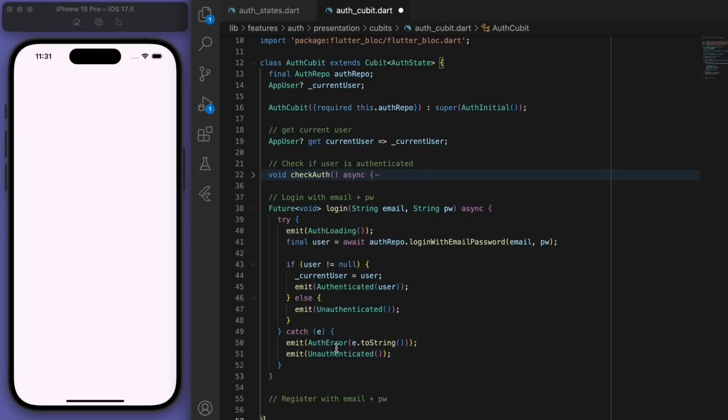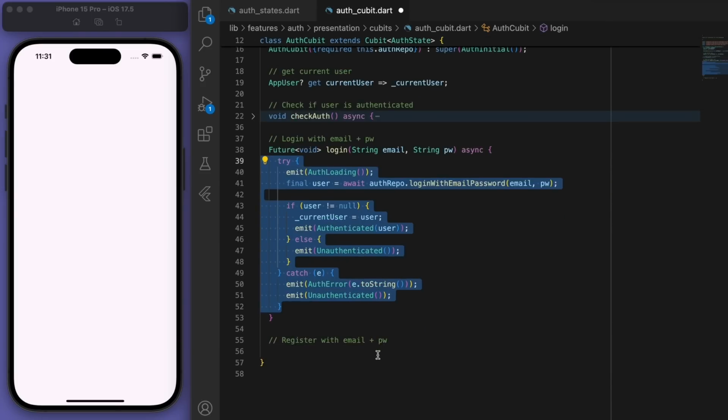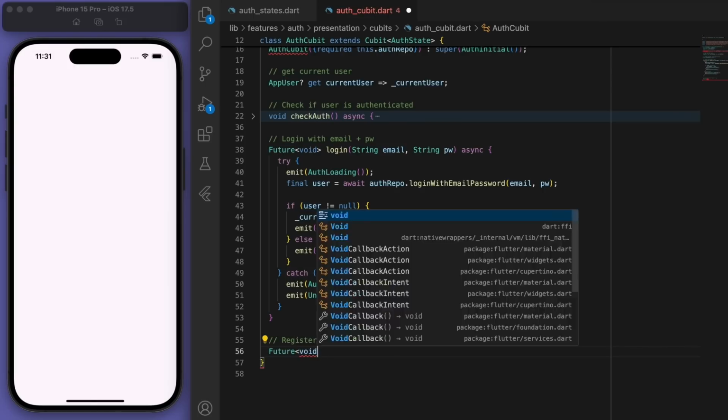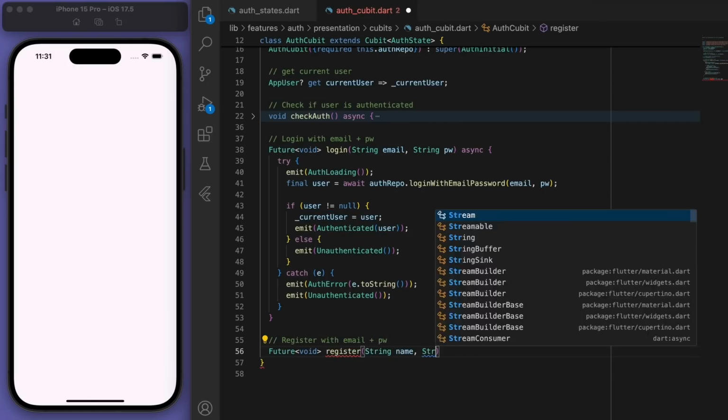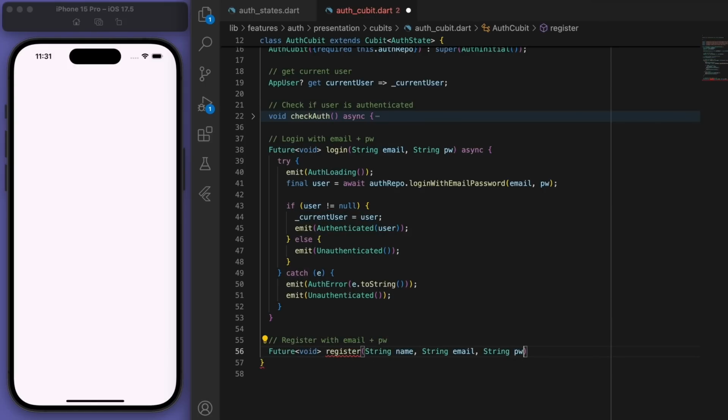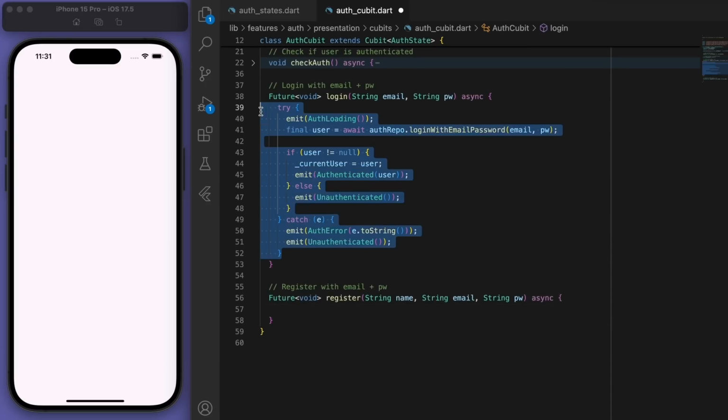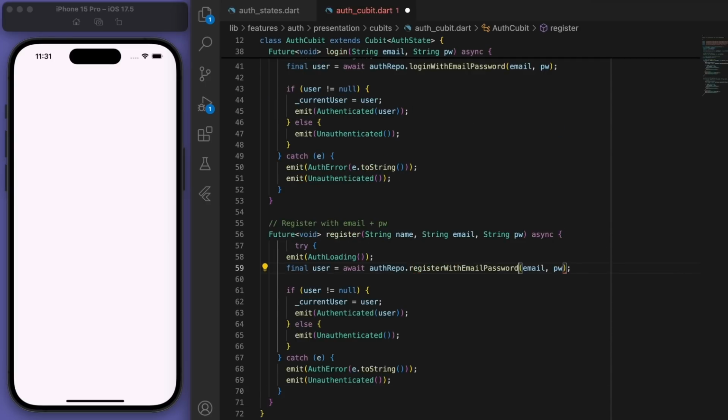And register is going to be very similar to the login. So I'm just going to copy the main part of this method. But if you go to your auth repo, just change up the method to be register, and we can pass through the name as well.